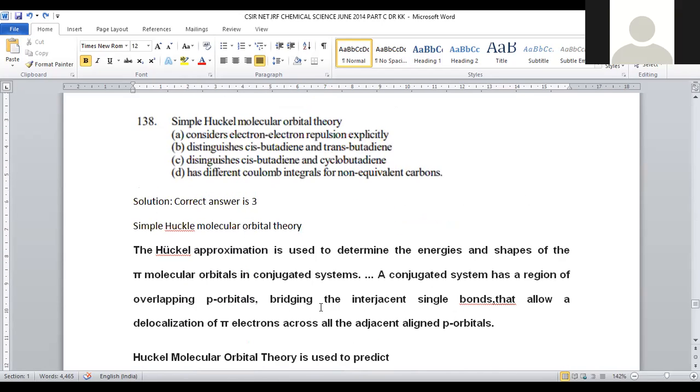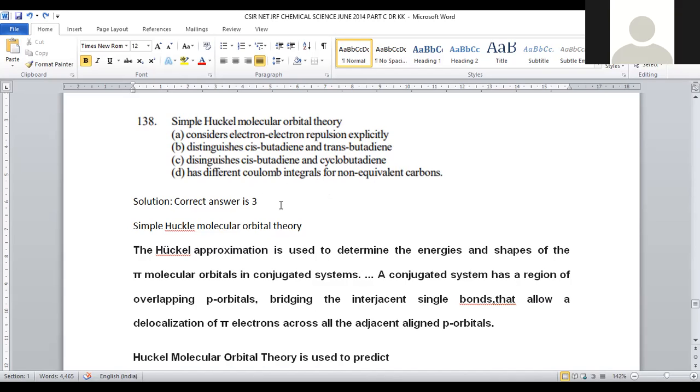Let us move on to question number 138. Simple Huckel molecular orbital theory. Huckel molecular orbital theory, what will it do? So what is the application? Here is the application for this Huckel molecular orbital theory was given. Is it possible to identify electron-electron repulsions explicitly? Distinguishes cis and trans-butadiene, distinguishes cis-butadiene from trans-butadiene. Is it possible? Has different Coulomb integrals for non-equivalent carbons. What will be the correct application for this Huckel molecular orbital theory? This is denoted as HMO, right?